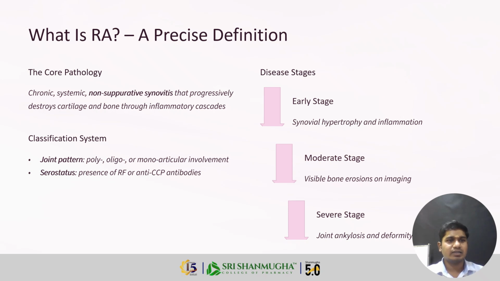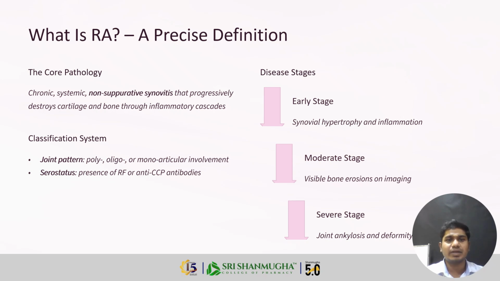What is meant by rheumatoid arthritis? It is a chronic, systemic, non-suppurative synovitis. It mainly affects the synovial joints, ball and socket joints and hinge joints. These are all synovial joints that progressively destroy cartilage and bones through the inflammatory cascade. What is the classification of rheumatoid arthritis? Joint pattern and serostatus. Joint pattern means poly, oligo or monoarticular involvement, and serostatus means presence of rheumatoid factor and anti-CCP antibodies.